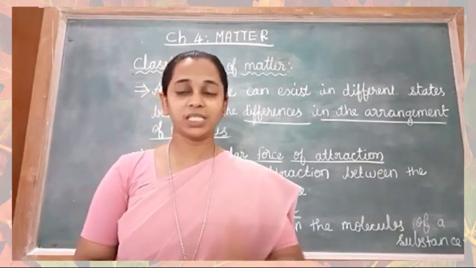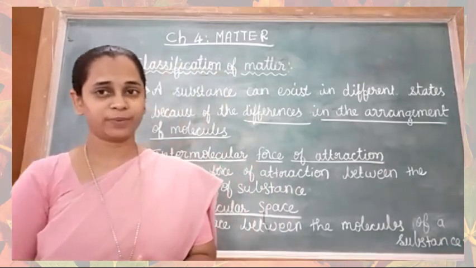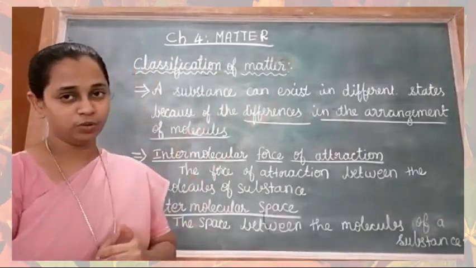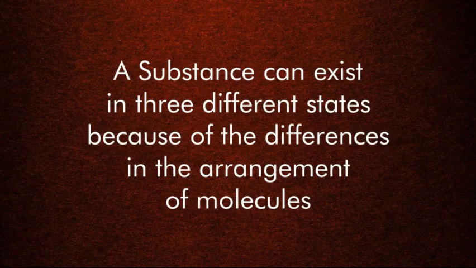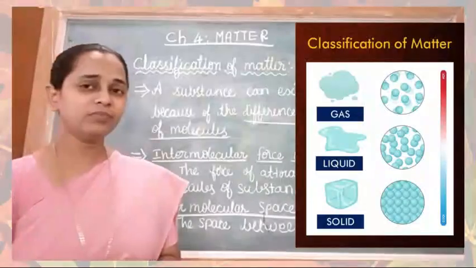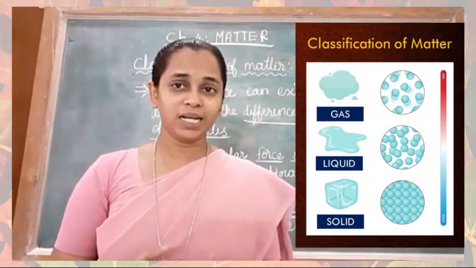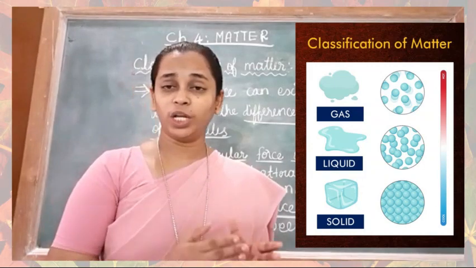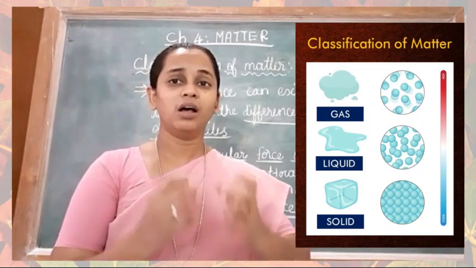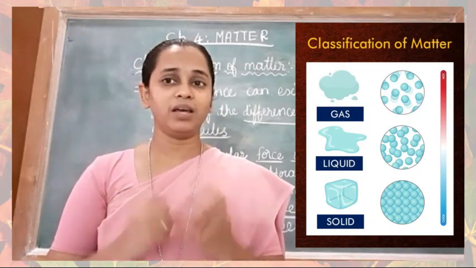How can a substance exist in three different states? It is because of the differences in the arrangement of molecules. If the molecules are tightly packed, it can be solid. If the molecules are loosely packed, it can be liquid. If the molecules are very loosely packed, it can be a gas.